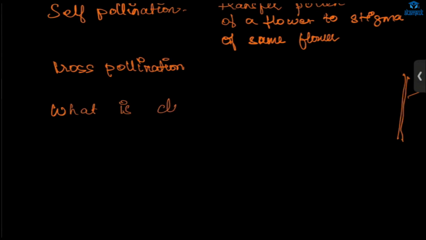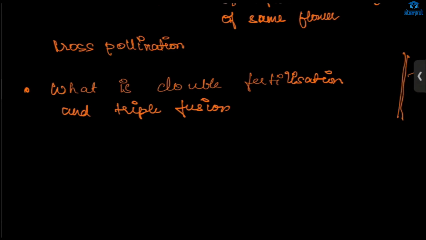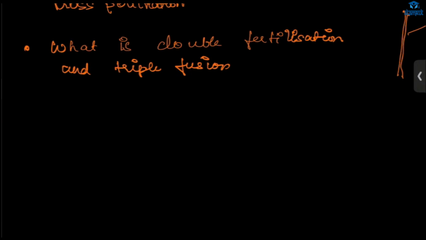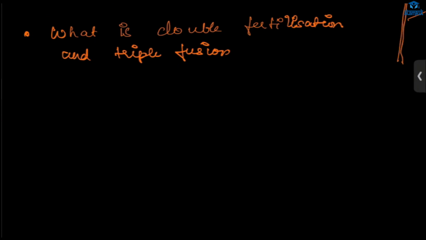Okay. Now Roshni, Rudnil and Safia, what you do is write right now what is double fertilization and triple fusion. After this class is over, send it on WhatsApp. Understood? Yes, ma'am. Right now, Rudnil, Roshni, understood what you're going to do now? Okay. Start writing fast, okay? 5 minutes.